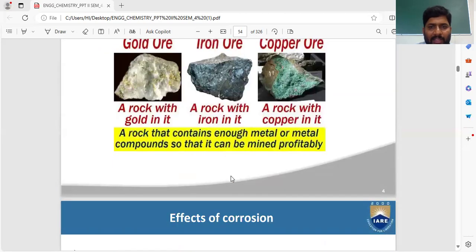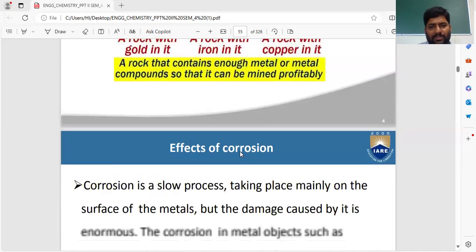So it is highly reactive, meaning whenever we get pure metals and keep them in the environment, what happens? The reactivity of the metal is high. So automatically the metal surface is exposed to environmental gases and undergoes corrosion. And automatically a spontaneous rust appears on the surface of the metal. There are different colors: green color, reddish brown color. This type of color we will get on the surface of the metal. This is a continuous process. After some months or some years, the metal will degrade completely, will be destroyed completely. So this is corrosion.